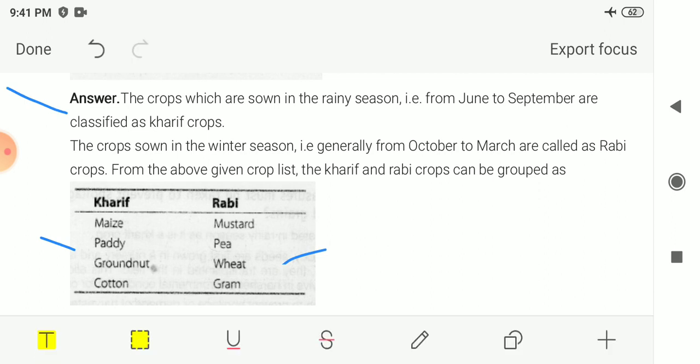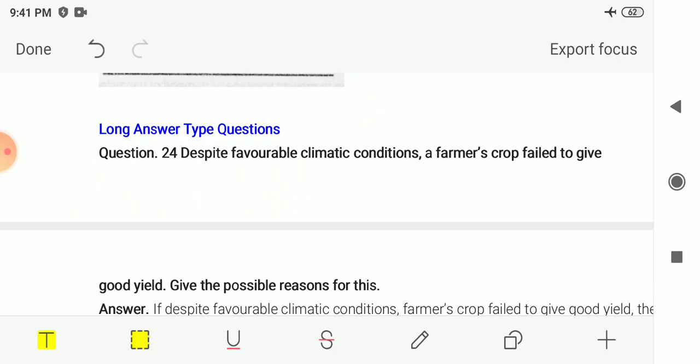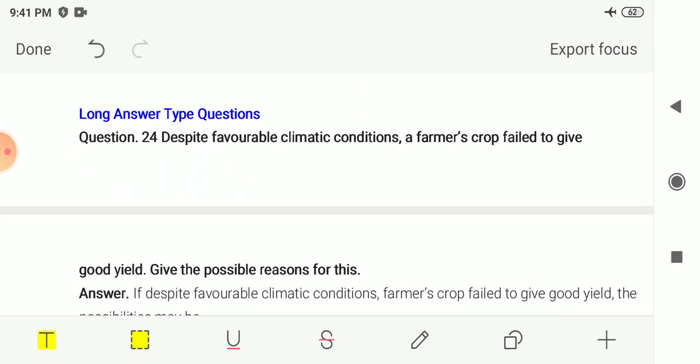Now next are the long answer type questions. Question 24: despite favorable climatic conditions, a farmer's crop failed to give a good yield. Give the possible reasons for this. The climatic condition is favorable, that means it is suitable for the crop, but however the farmer's crop failed to give a good yield.